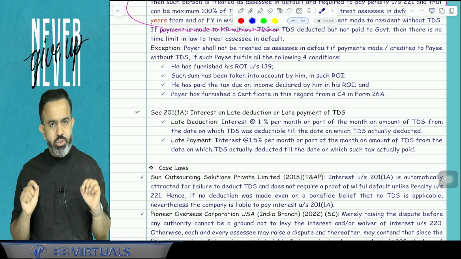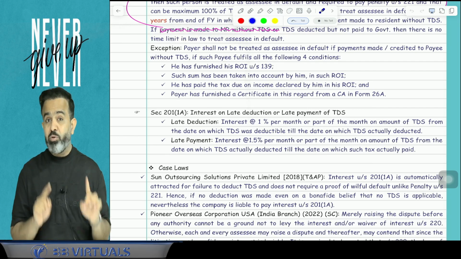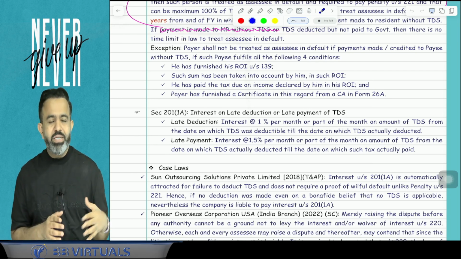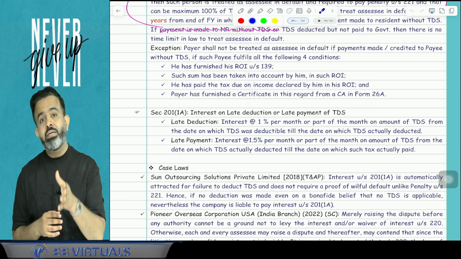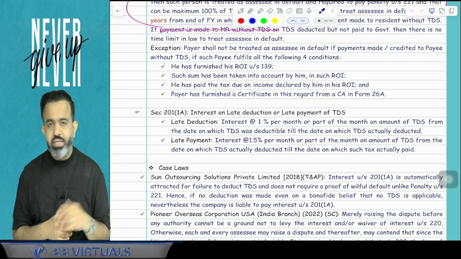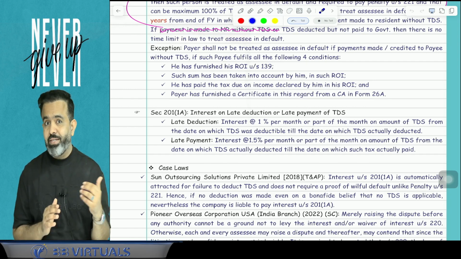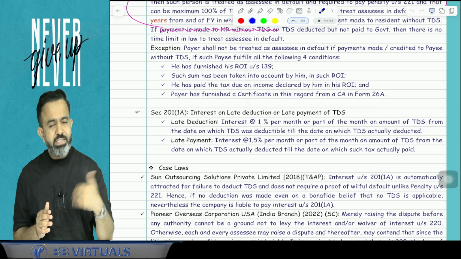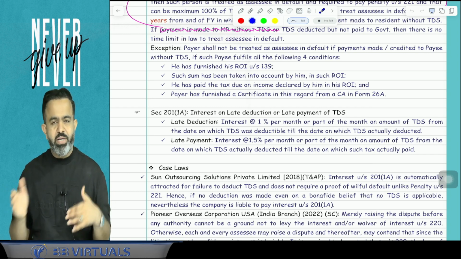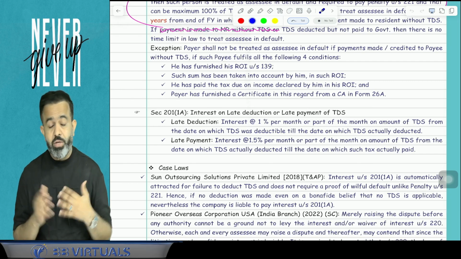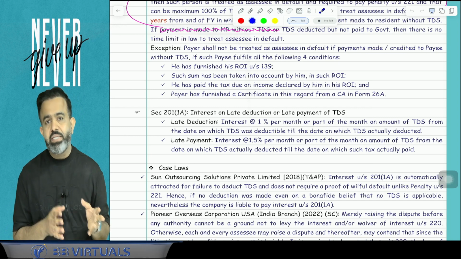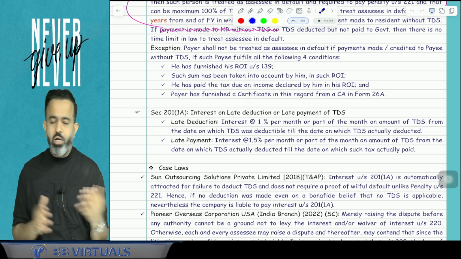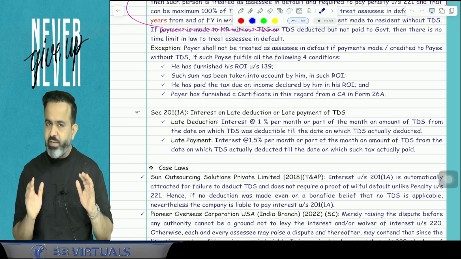And guys, in today's lecture, we are going to discuss block assessment. Earlier, if a search was conducted, then assessment was under section 147 only, under income escaping assessment. But now it has changed. From 1st September 2024, if a raid is conducted on or after 1st September 2024, then there is a separate block assessment. How this block assessment will work, we are going to discuss.